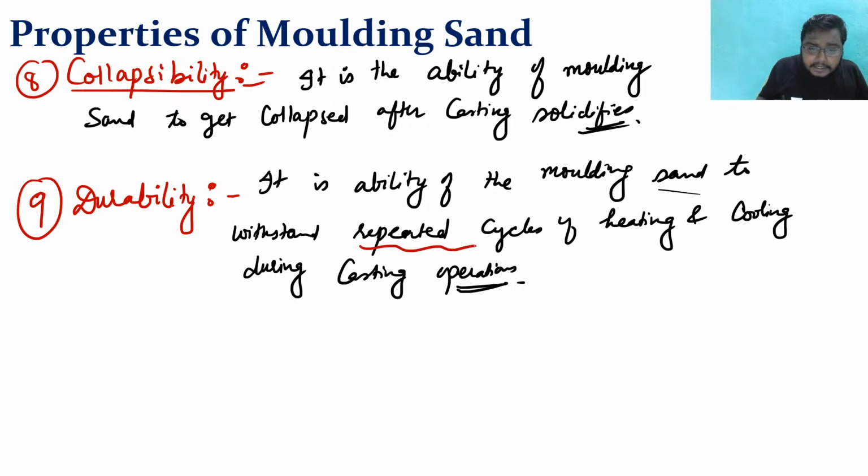So there are repeated cycles of heating as well as cooling during the entire casting operation. The molding sand should withstand these kinds of changes, and if it can, we can say that the molding sand is durable.